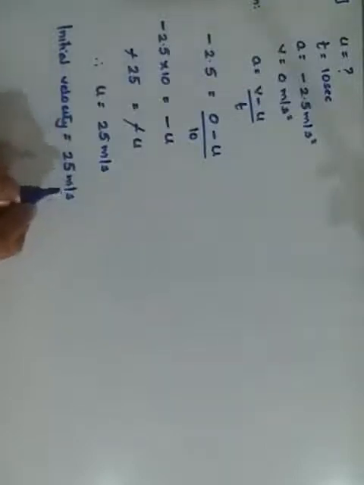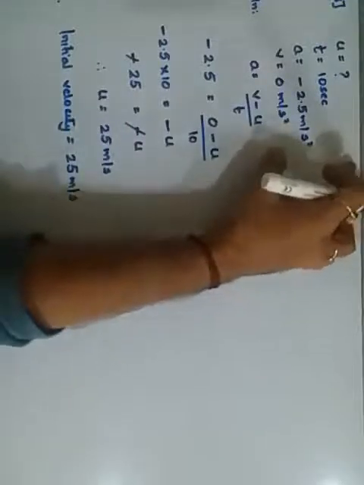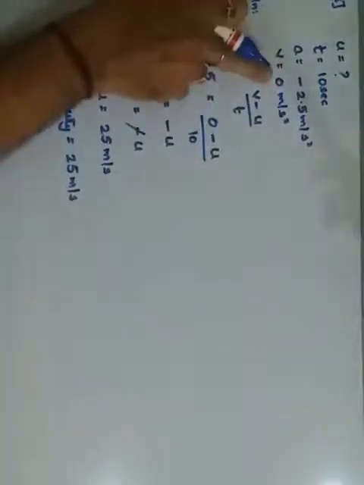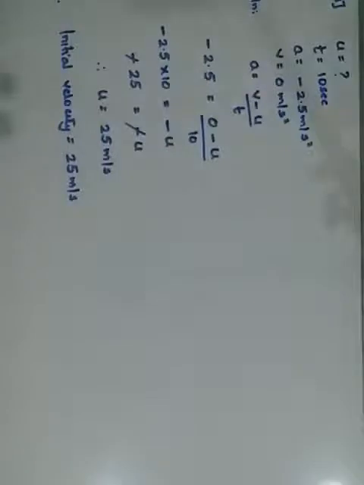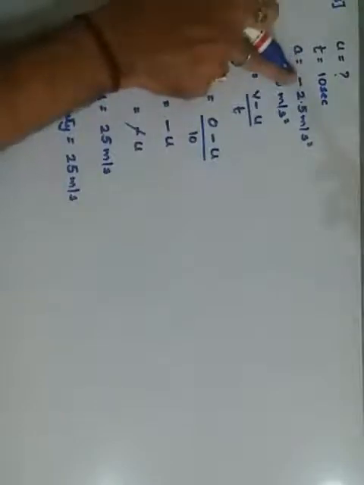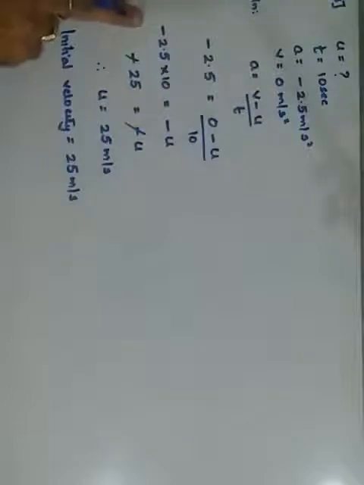Simple one. Just while putting up the data, understand the question properly: what has been asked and what assumptions to take. They have said that the brakes are applied and finally it stops. For this I have taken v as 0. And then the simple procedure. And again acceleration is given 2.5, but there we have to use minus. Acceleration is minus because the word retardation has been used. And that's why we have used the negative sign over here. So this is your 28th problem.